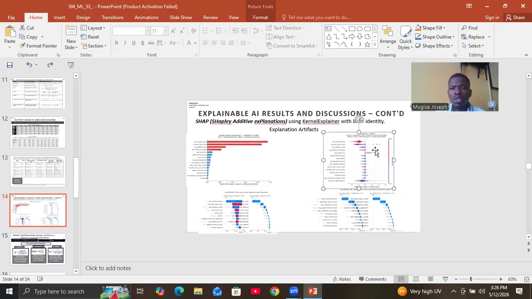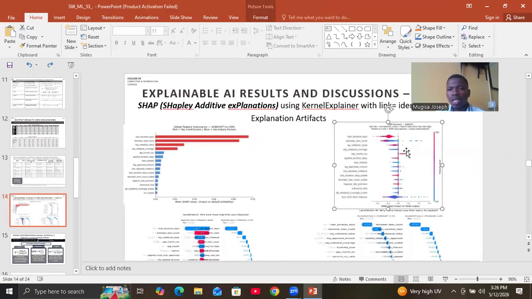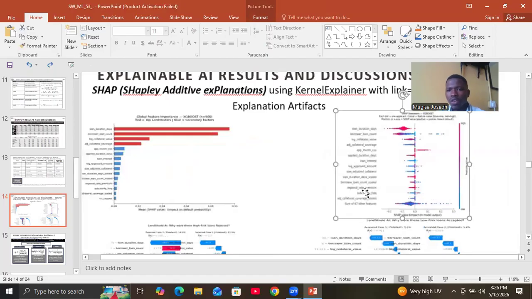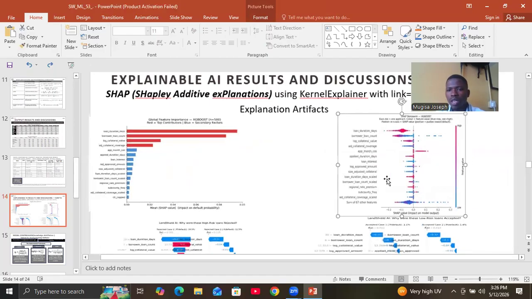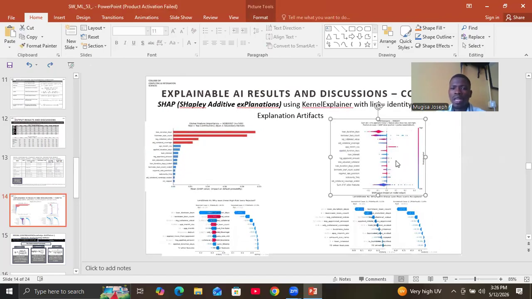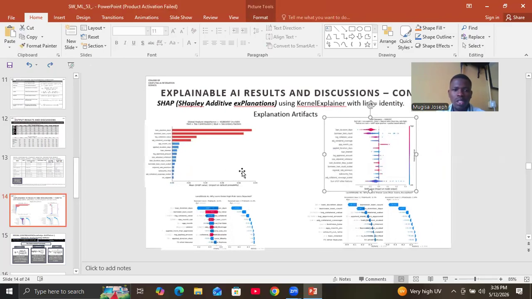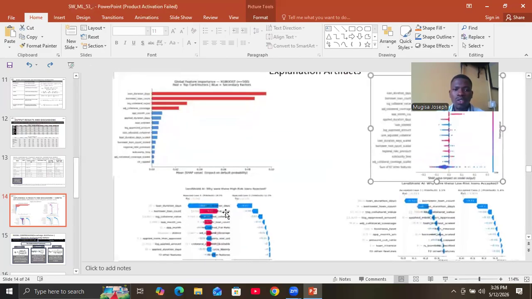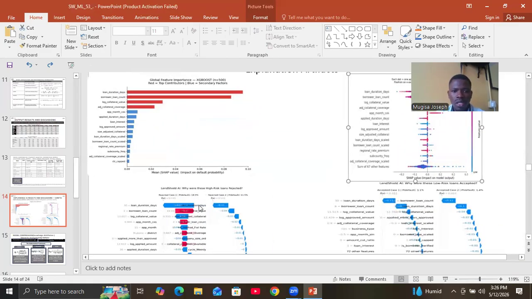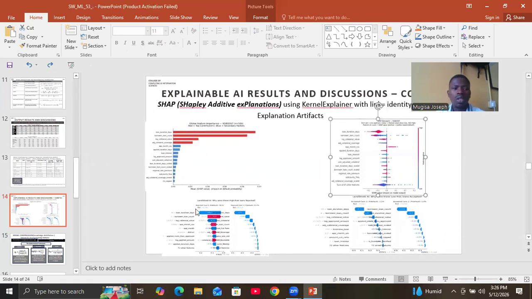And then this beeswarm here shows us that the dots are the predictions, but then the red shows that the feature had a negative impact, and the blue shows that the feature has a positive impact. Basically, it's showing the impact that the feature has on every kind of prediction. Now, this one is showing us waterfall curves, so seeing the defaulted case. This one positive impact, red negative impact, and then the defaulted case only blue.